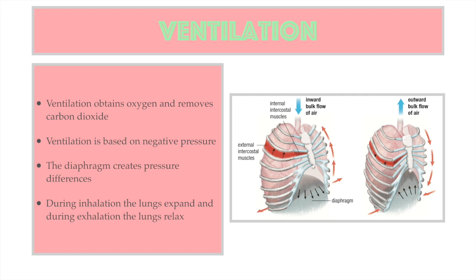Normal exhalation does not usually involve any work of the body. The diaphragm relaxes, arching up like a dome, pushing up against the lungs. The external intercostal muscles also relax and the ribs fall, returning to their resting position. This causes the lungs and chest wall to recoil like elastic. As the size of the lungs decreases, the air pressure increases, resulting in a rush of air out of the lungs and into the atmosphere. During strenuous activity or forced exhalation, the intercostal muscles begin contracting and relaxing as well.